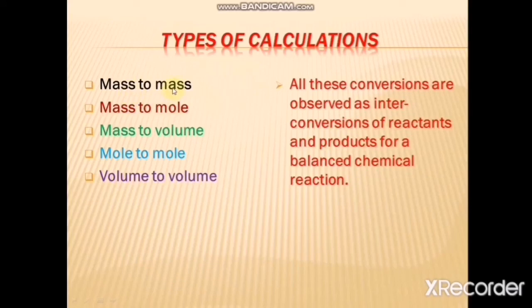If the mass of reactants is given, then you can find the mass of the products, and if the mass of products is given, you can find the mass of reactants, and so on. All these conversions are interconversions of reactants and products in a balanced chemical reaction. So all of these types of interconversions are possible in stoichiometry, and during the stoichiometric calculations, which are discussed in the next lecture, you will observe how to interconvert mass to mass, or mass to volume, or mass to mole, etc.